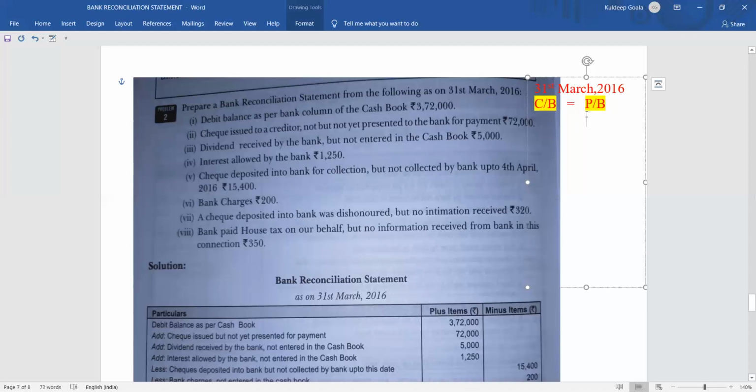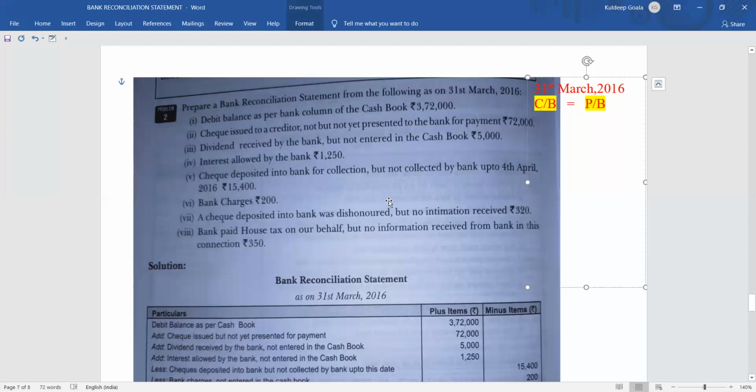Now in this question, what is the base? Debit balance as per bank column of the cash book. देखो cash book का balance दिया हुआ है. So debit balance means favorable balance. I told you in the last video also that debit balance of cash book means money is there in the bank. So that means I am having money in my account, meaning it is a favorable balance. So here what is given: debit balance as per the bank column of the cash book. So cash book is our base here. Okay, cash book is the base.